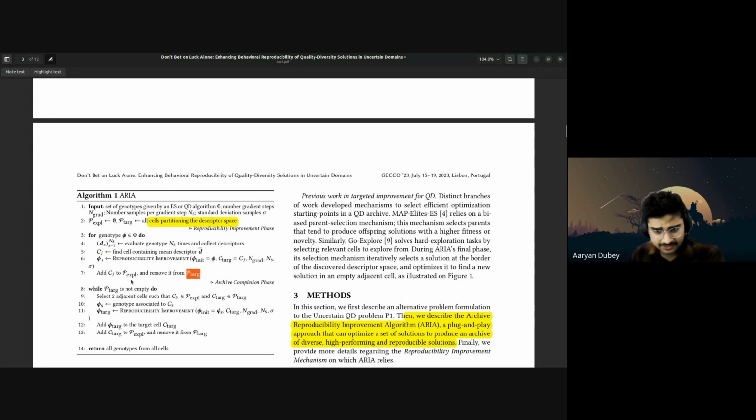Now, while P target is not empty, we are going to select two adjacent cells, CS that belongs to P exploration and C target that belongs to P target. Theta is the genotype associated with CS. Theta target will come from the reproducibility improvement algorithm. We're going to add this theta target, with C target, to P exploration and remove C target from P target.